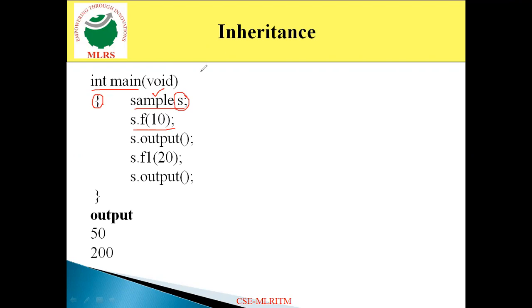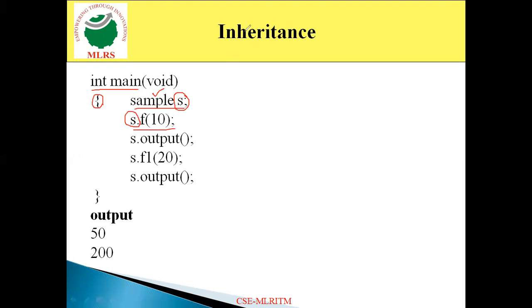Then I am going to execute the function s.f of 10. S.f of 10, that indicates f is a function which is there in the base class. So even though it is in the base class, I am executing the f function by means of derived class objects, because I am acquiring the properties of the base class in the derived class. That indicates the member functions which are there in the base class will also be available in the derived class. So according to that, I am executing the function f by means of the derived object s.f of 10.